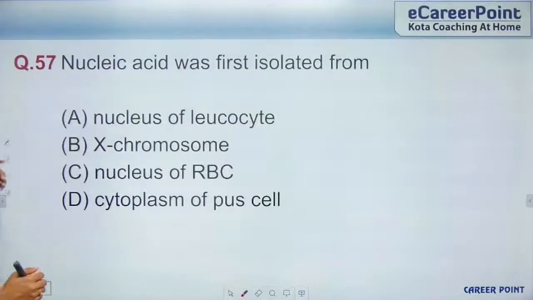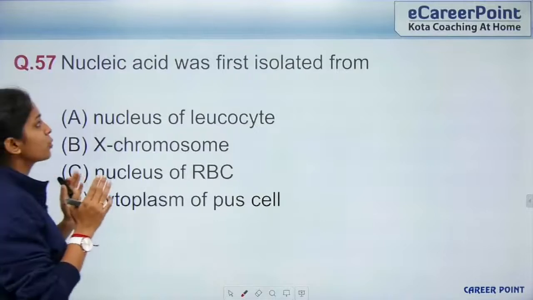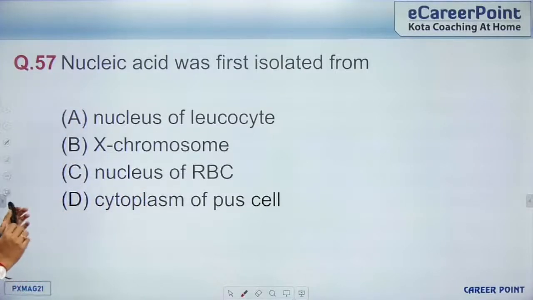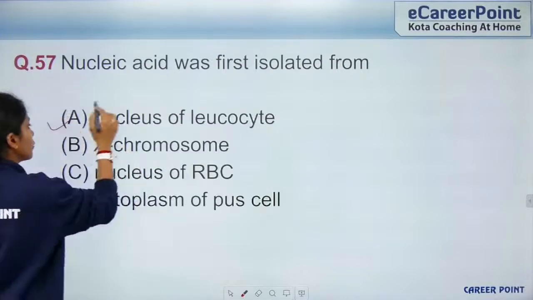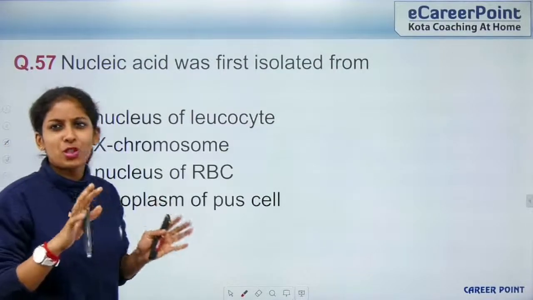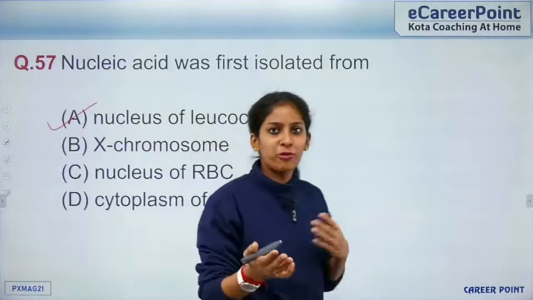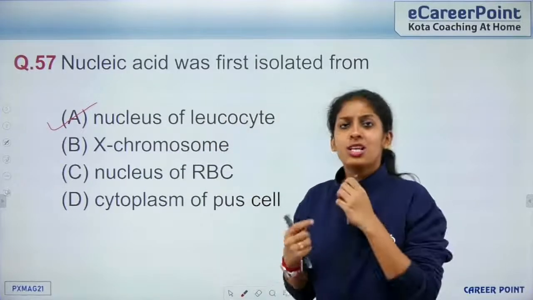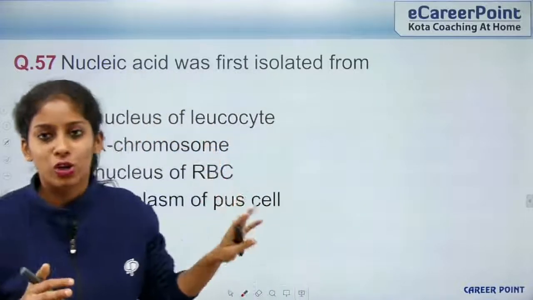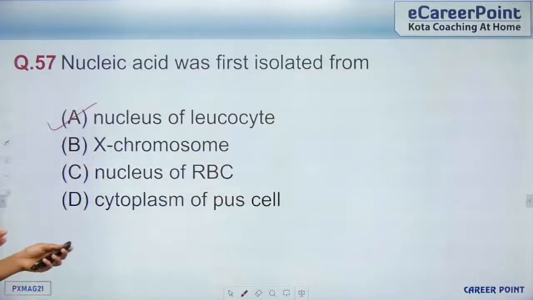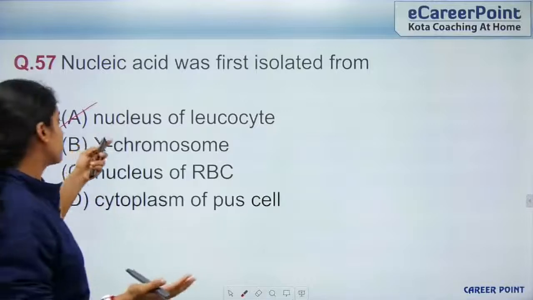So here we go to question 57. Nucleic acid was first isolated from which of the following? Nucleic acid was first isolated from the nucleus of a leukocyte. Though this is a bit of an off question, sometimes when you solve sample question papers, 1 or 2 questions like these can pop up. It is negotiable. Questions of this kind may or may not come, but this is the answer.